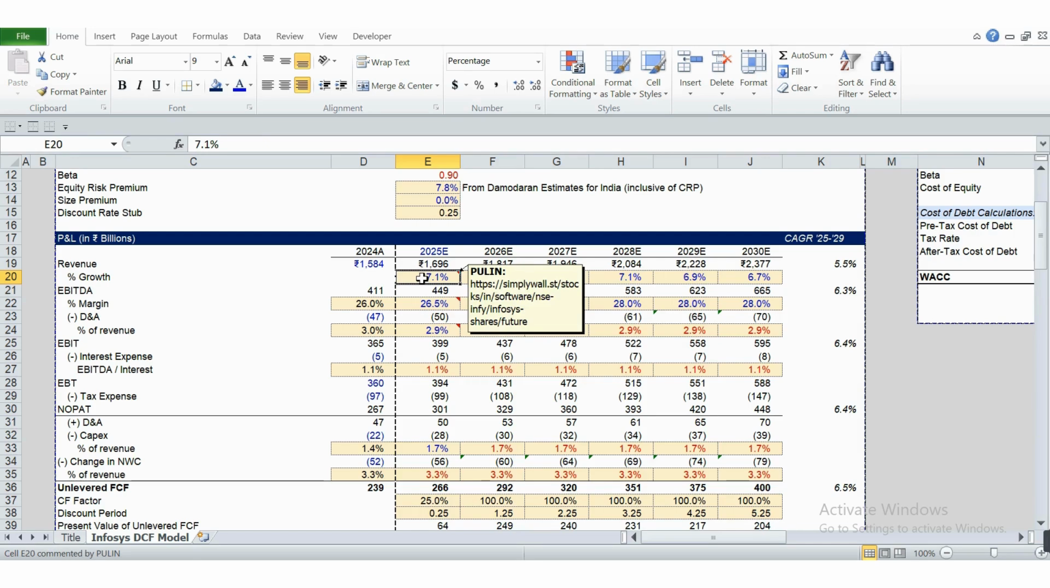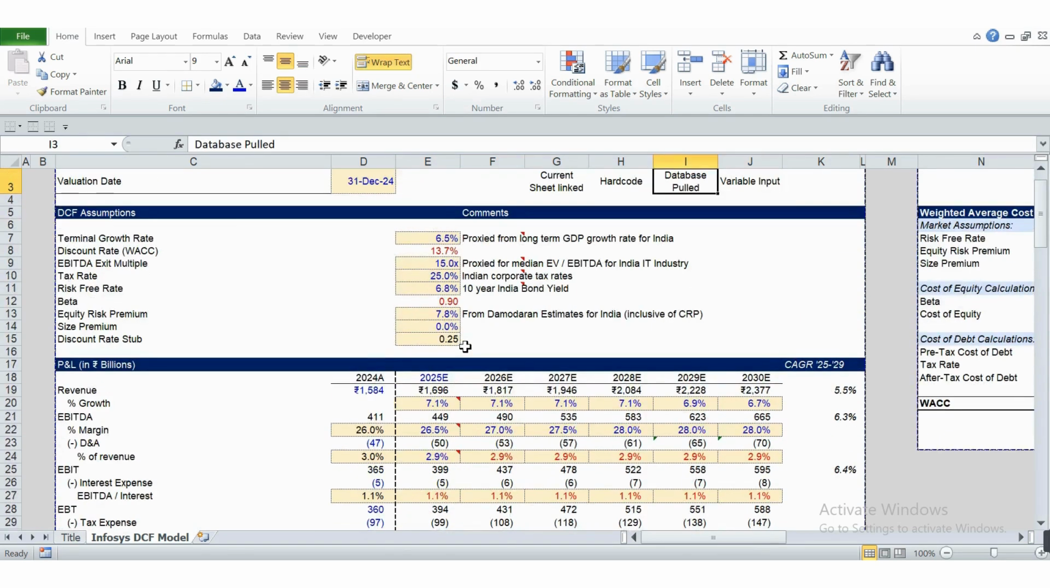Likewise, if we are taking from some database, I have just done a web search on the estimated long-term growth for Infosys for the next few years, and I have mentioned the source over here. I found that it is estimated to grow by 7.1% for the next few years, and I ultimately declined this growth to a reasonable assumption so that after 5 years we are in line with the overall long-term GDP growth rate.